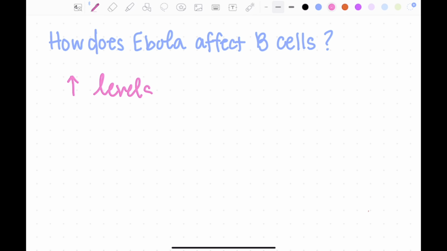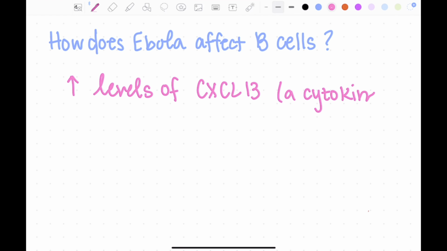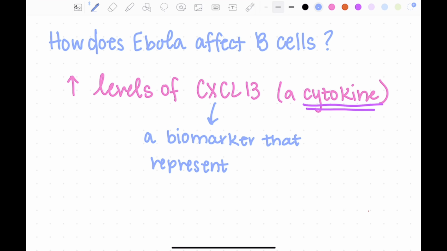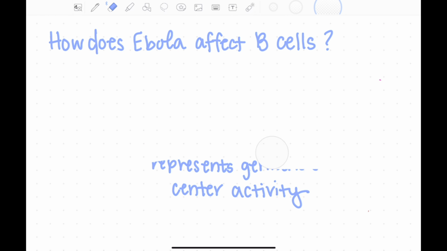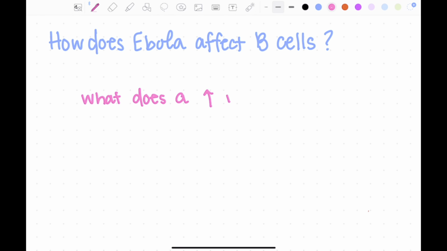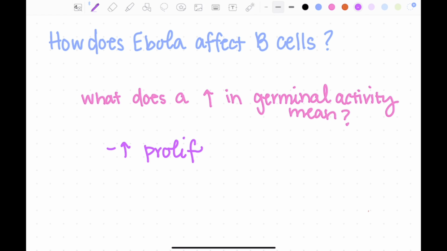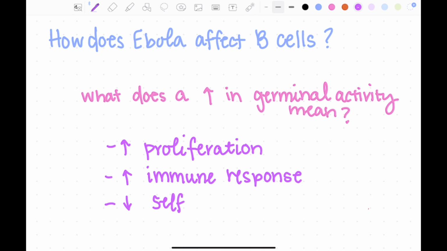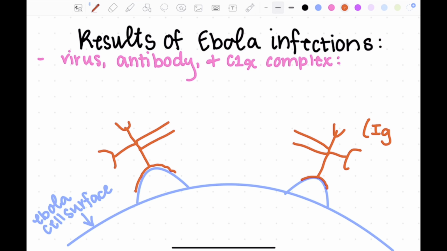How does Ebola affect B cells? Ebola will increase the levels of CXCL13, which is a cytokine, also known as a signaling protein. CXCL13 is a biomarker that represents germinal center activity. When a germinal cell is activated, what does that mean? When there's an increase in germinal activity, this will increase proliferation, it will increase immune response, but also decrease self-tolerance, meaning there will be a heightened immune system reaction.